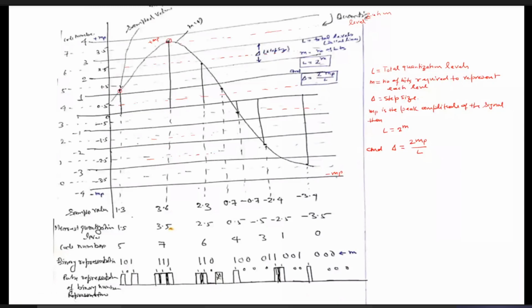Now the whole range of the signal is sampled, so the sampling process gets completed.